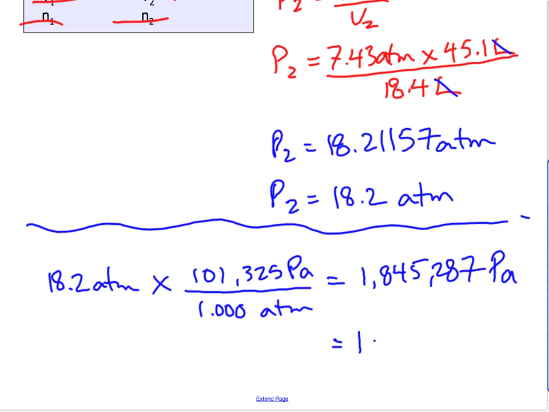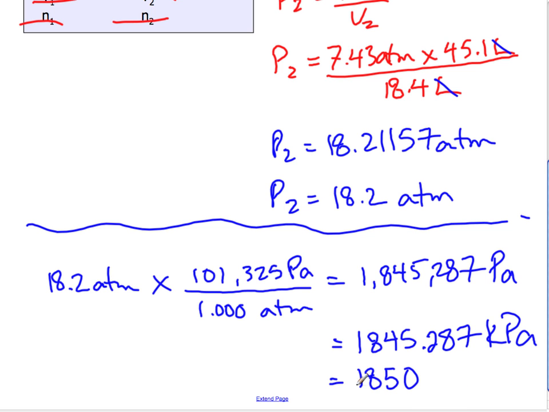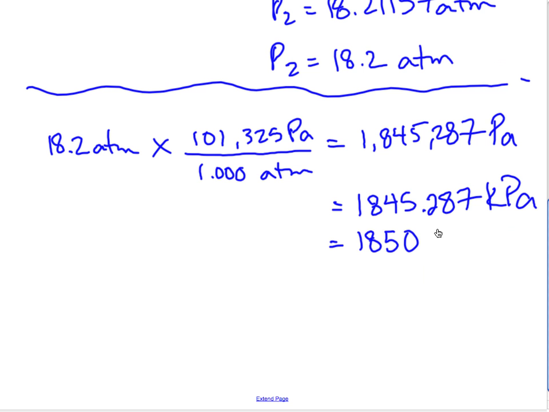So it'd be 1,845.287 kilopascals. Oh, but I only have 3 sig figs. So I need to round this to 3 sig figs. This is my third one coming from this side, so I have to round to this one. The one past is 5 or more, so this one goes up to a 5. Everything else gets 0. So 1,850 kilopascals.